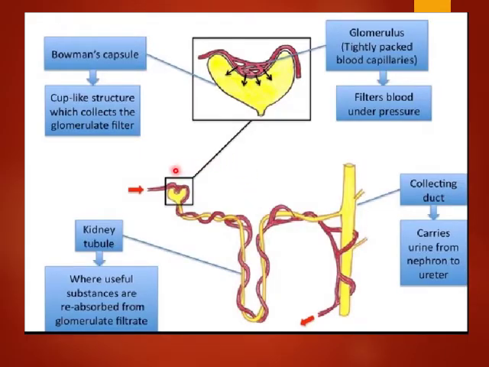Now this is the structure of the nephron. We know that inside the kidney there are millions of tiny structures, and these structures are known as nephrons. There are two kidneys in humans, and each kidney is brownish, slightly flattened and shaped somewhat like a rajma bean, as we have seen.